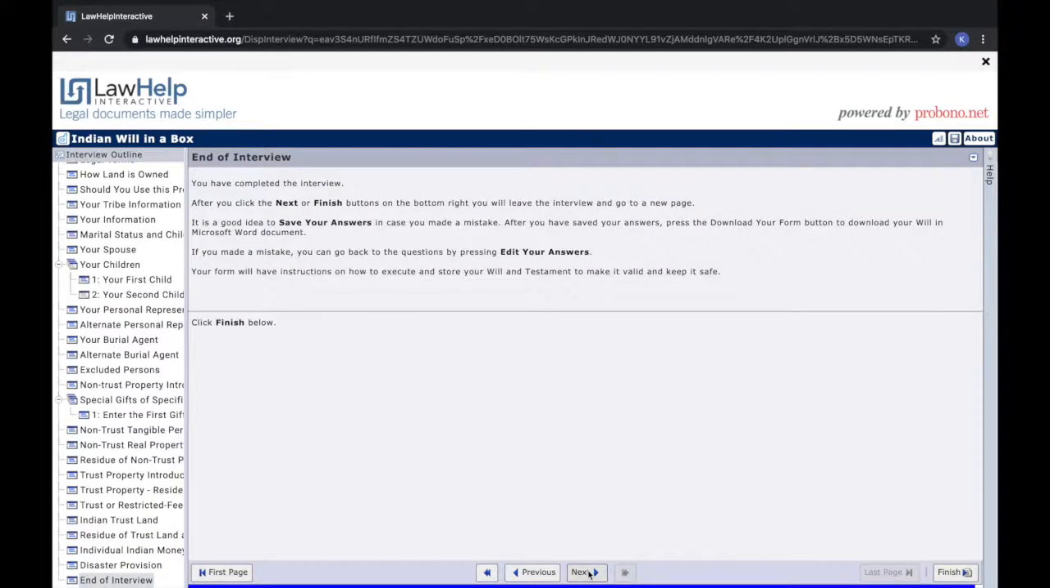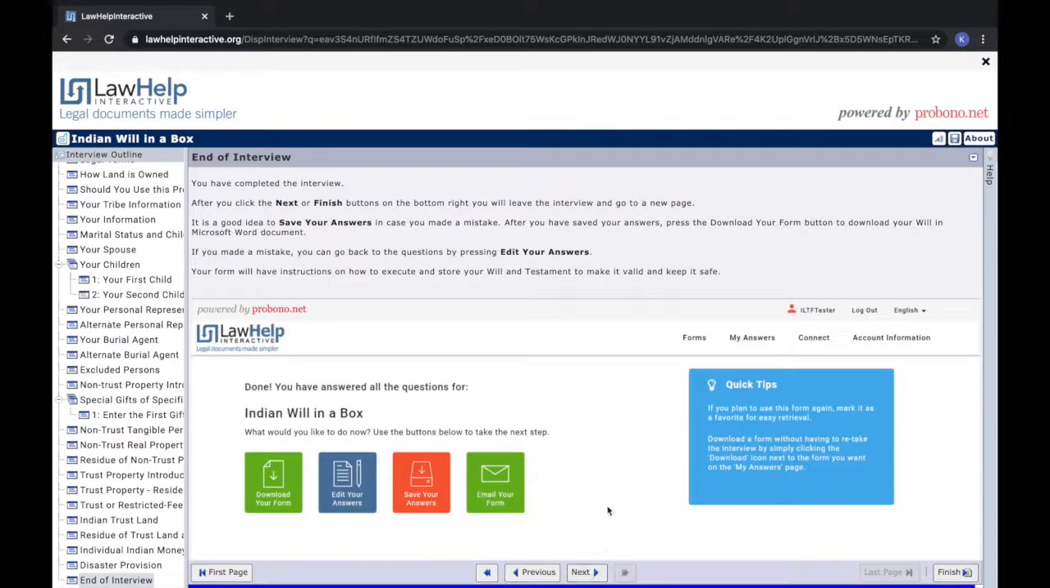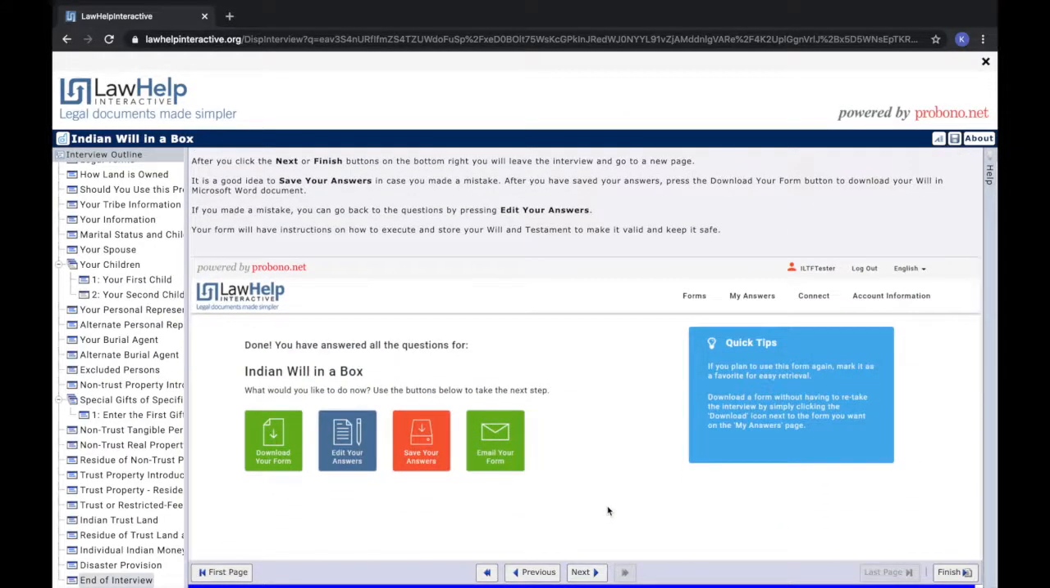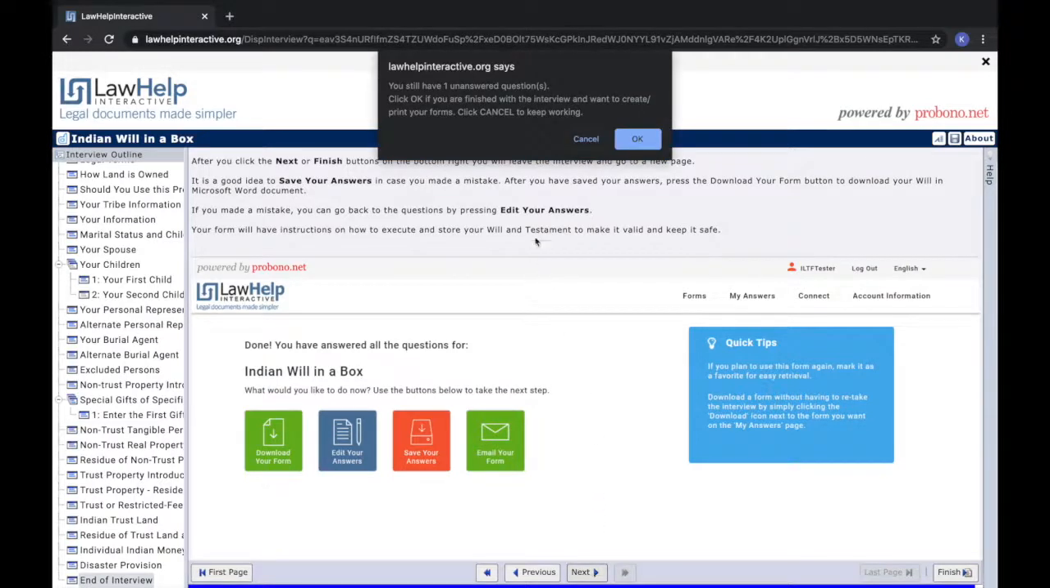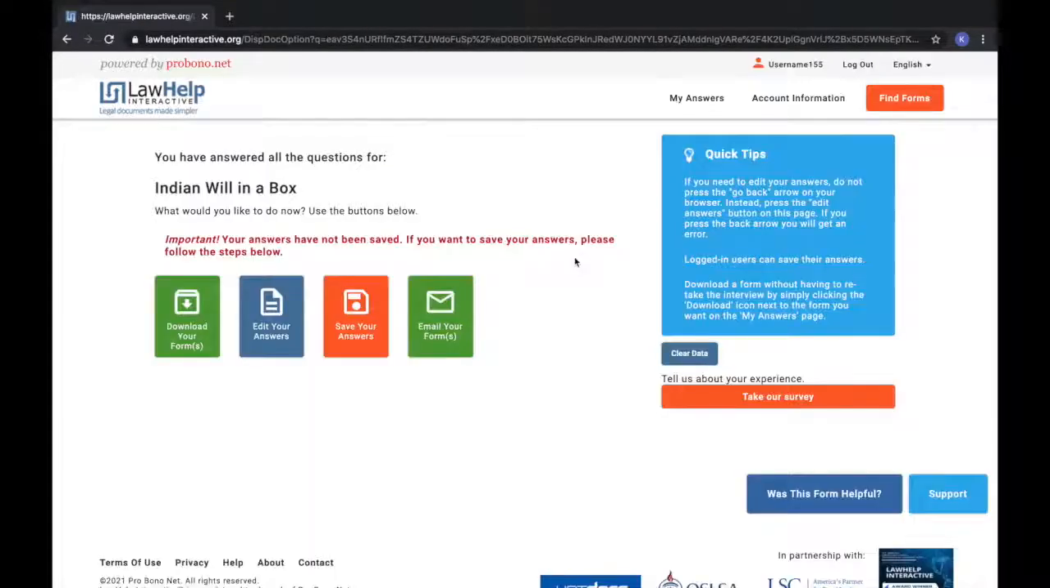Once you've finished filling out the form, you should save your answers in case you would like to come back later and make any changes. When you click Next or Finish to move on to the page that will allow you to save your answers and download your form, there may be a pop-up indicating that you have left questions unanswered. Continue on to the next page to save your answers so that you can go back and review.